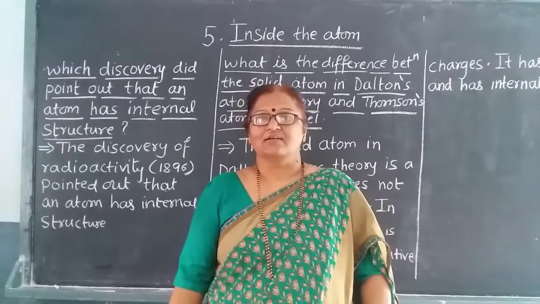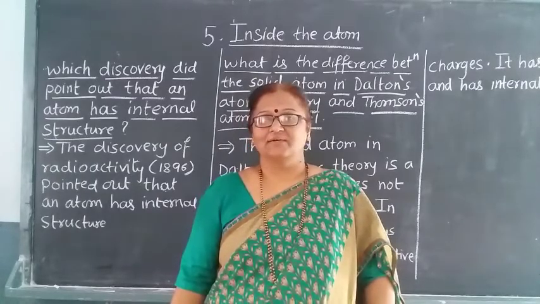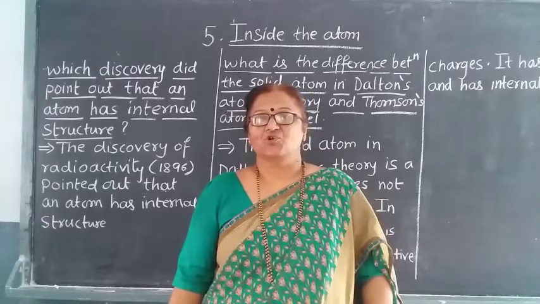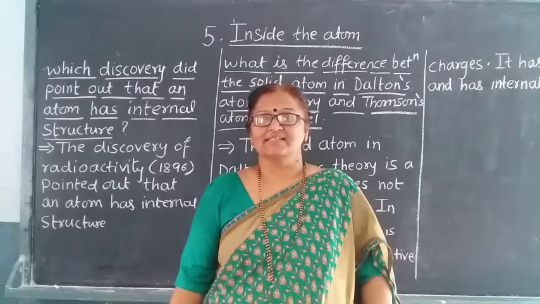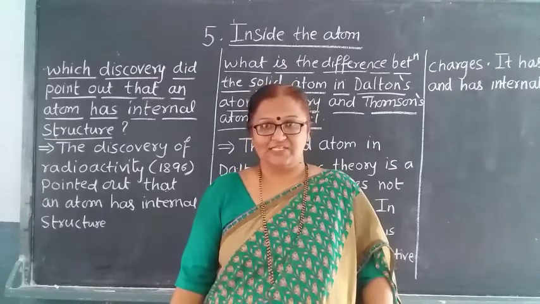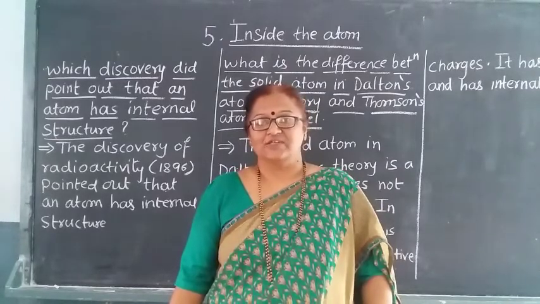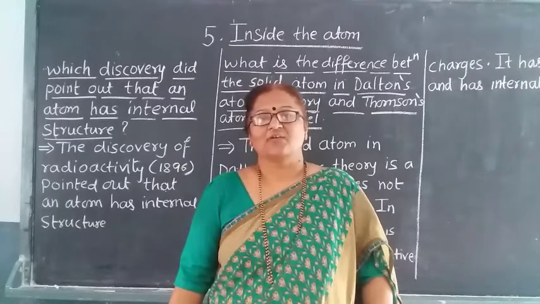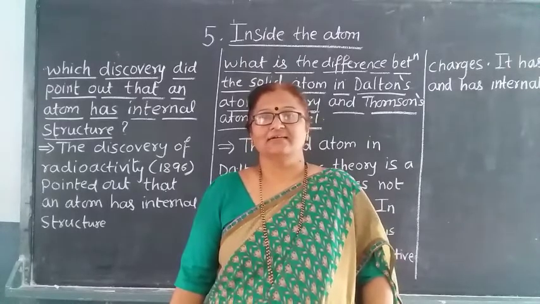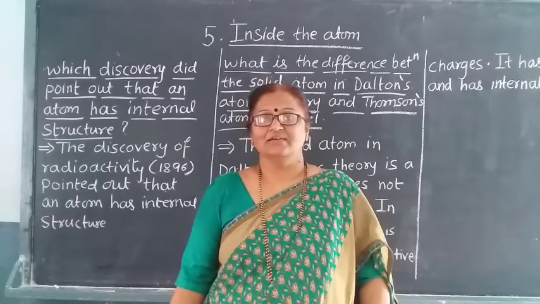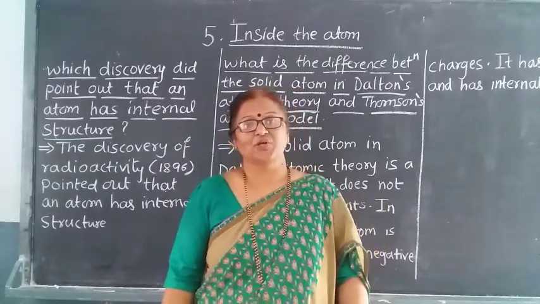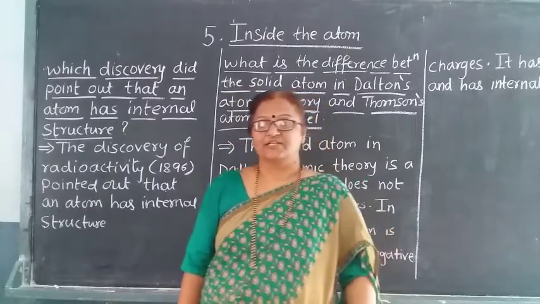An atom consists of the nucleus at the middle, and the electrons are revolving around it. The nucleus itself contains the protons, which are positively charged, and neutrons, which are neutral. Therefore we call the atom neutrally charged. Now here there are some questions from your book that we are going to study today.